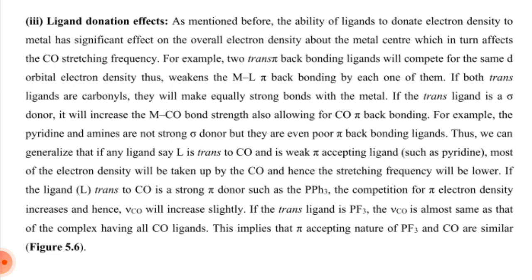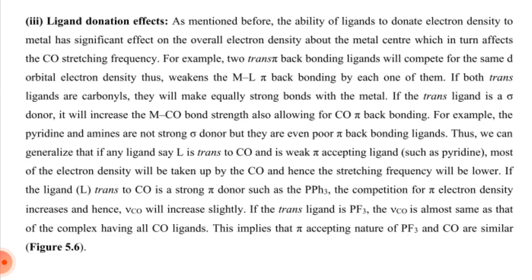Ligand donation effect. As mentioned before, the ability of a ligand to donate electron density to the metal has a significant effect on the overall electron density on the metal center, which in turn affects the carbon monoxide stretching frequency. For example, two trans pi back bonding ligands will compete for the same d orbital electron density.